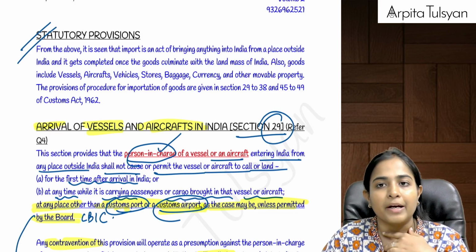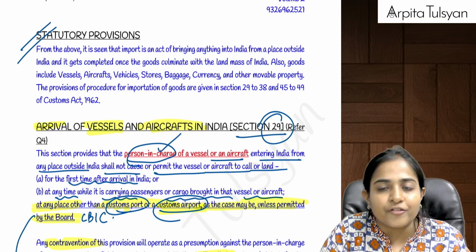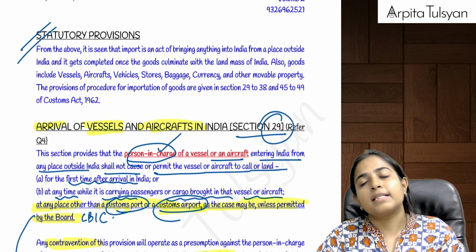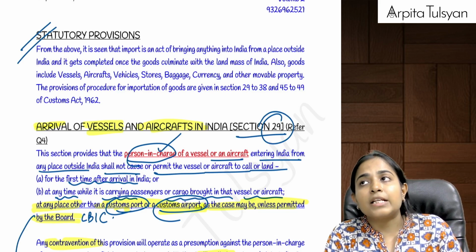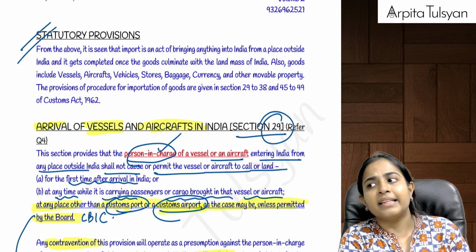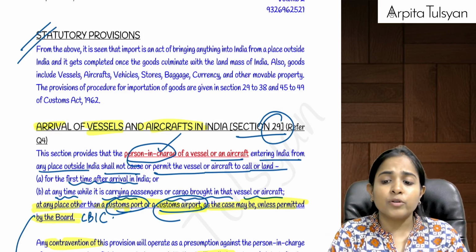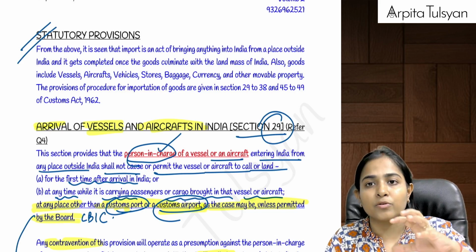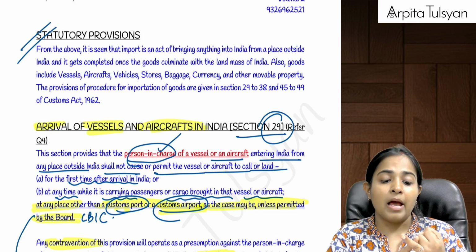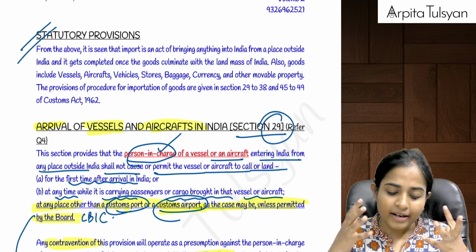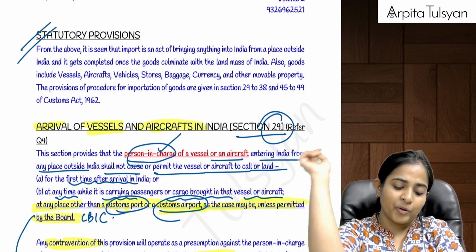Whenever a vessel or ship is coming, there will be a person in charge of that vessel, that is the master of the vessel. Similarly, in case of aircraft, there will be a commander or a pilot. In case of a vehicle coming by land, there will be a driver, and when it is coming by railways, that is also considered a land route, there will be a person who has the chief direction of the train. Can we say they will be vested with some big responsibility because they are bringing something into India?